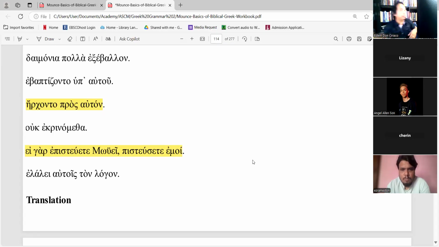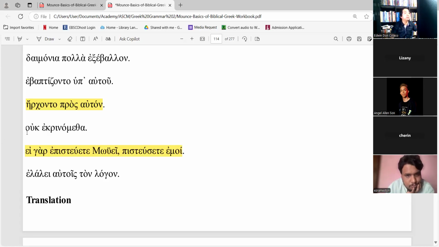So second person plural. So if you believe, if you were believing in Moses, and then this is a verb, this is a present. Believe, if you allow, I will add also. Believe also in me. If you were believing in Moses, believe also in me.